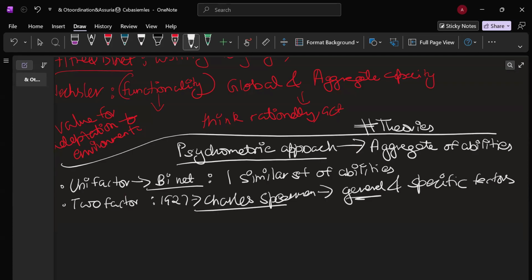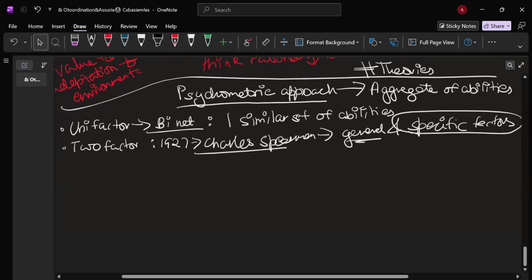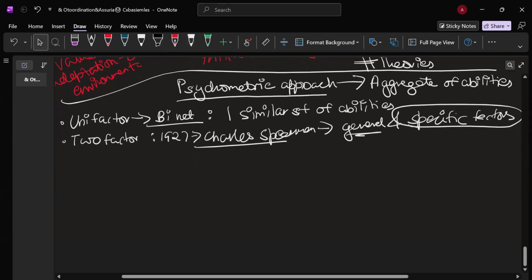Okay, let's say mental operations. Mental operations are quite primary and common to all. Okay, everybody can do that. I'm talking about a healthy person. And then you have specific factors. Some people are intelligent in some aspect or other of their life. Okay, so that is the two-factor theory.